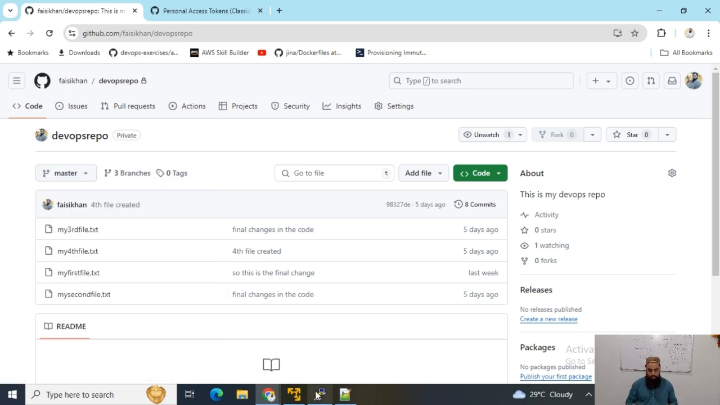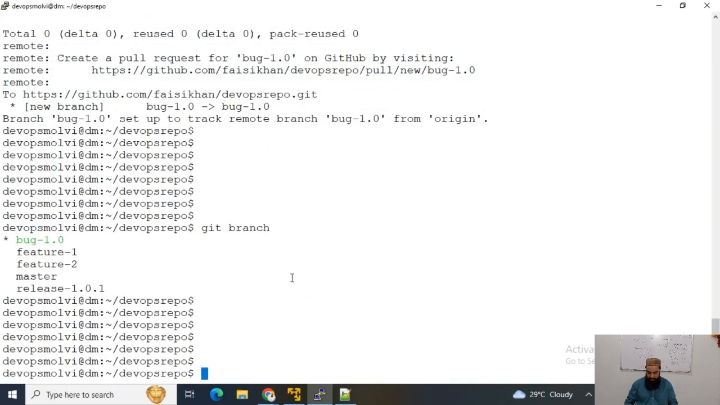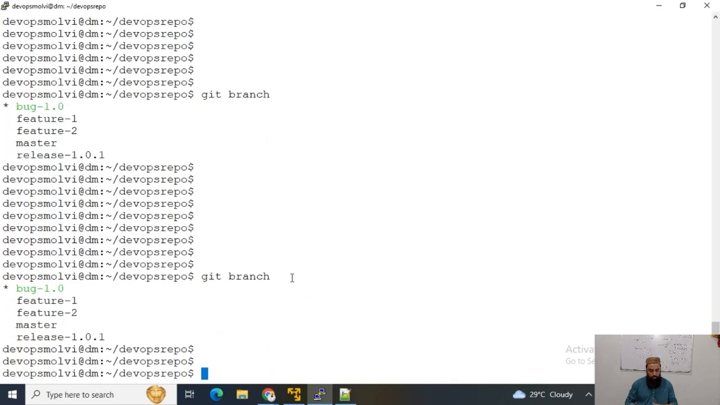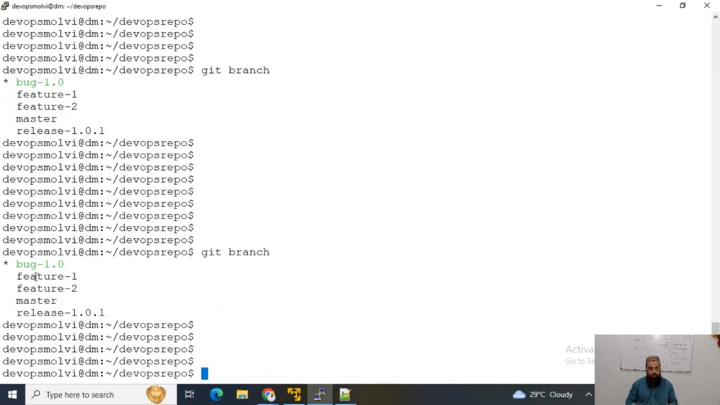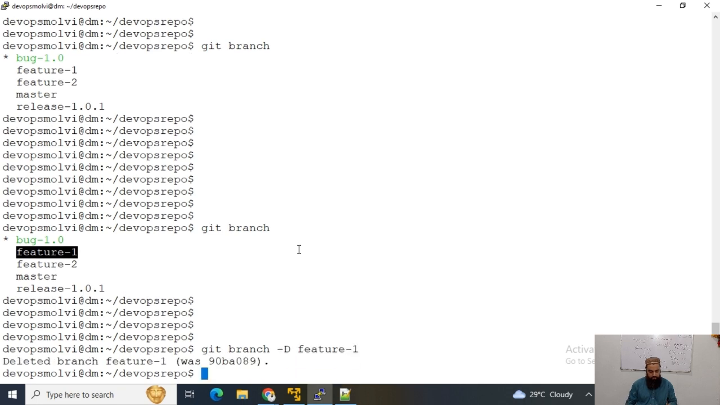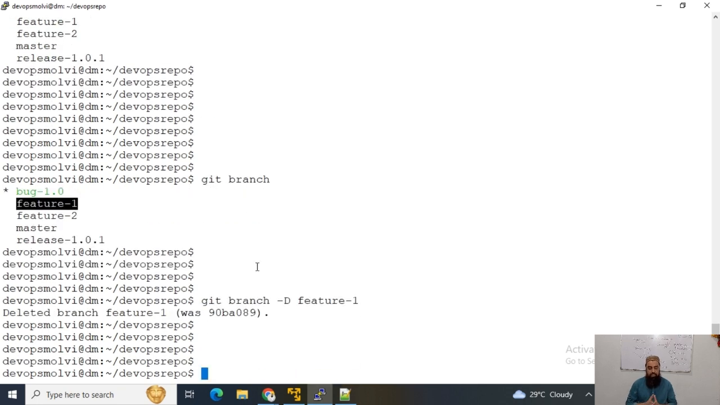This branch still exists on our local repository. And now for instance, if I want to remove or delete this branch from here, then I can use git branch minus D, capital D, and feature 1. So that's how we can delete any specific branch. And the command is git branch with capital D.